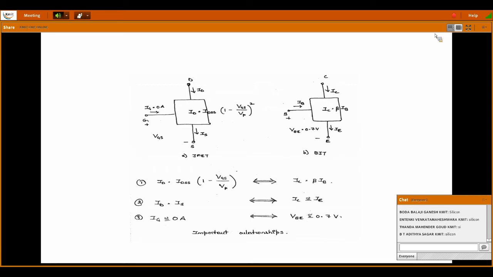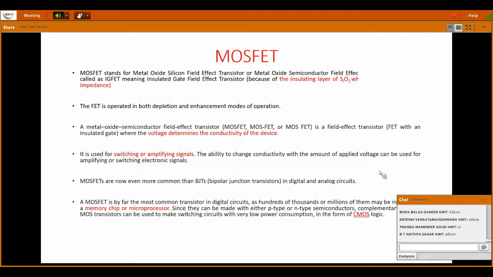So these three are correlated equations between JFET and BJT. Just remember this. These will be helpful for writing the answers. So next we will move on to the next topic.